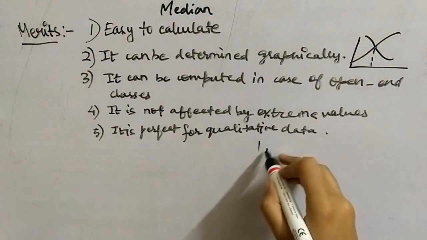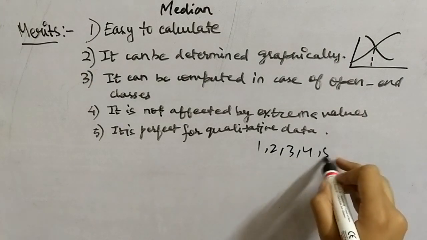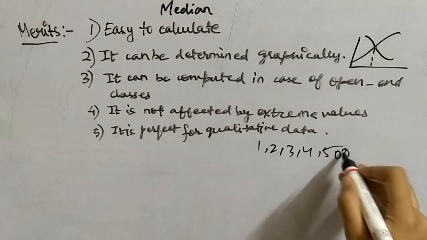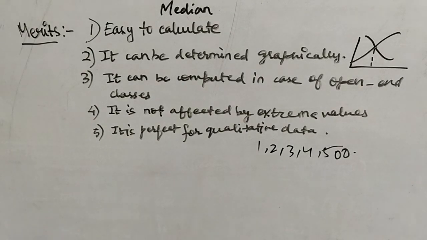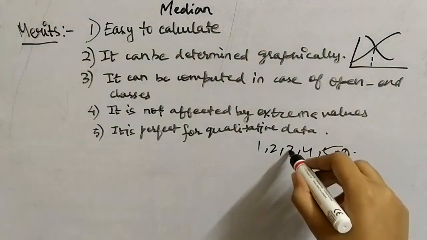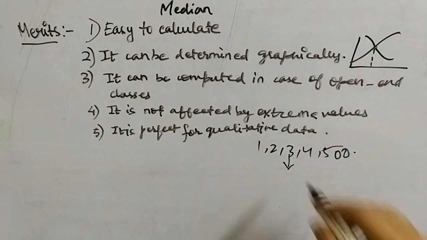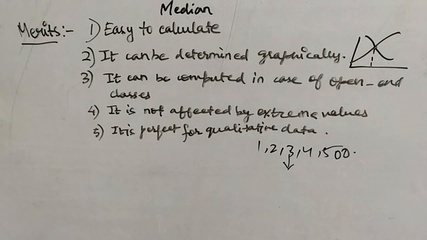Now in the fourth merit, you can see it's not affected by extreme values. Let's just see, we have data like this. Suppose we have 500. So can our median get changed? No, median is 3 itself. So whenever you have data where 1 or 2 observations are quite high, you can calculate the median in order to calculate the central tendency. Median is one of the measures of central tendency, correct? So you don't need to be worried about the extreme values.